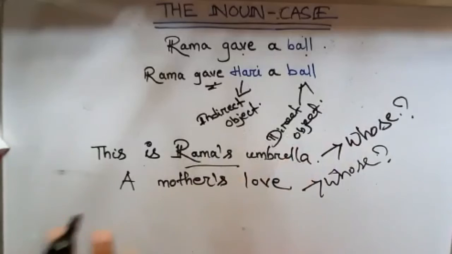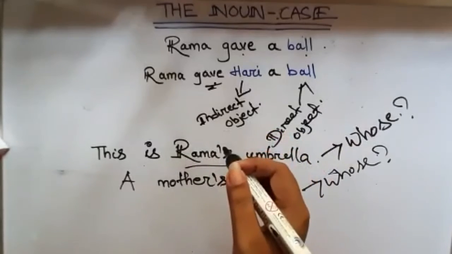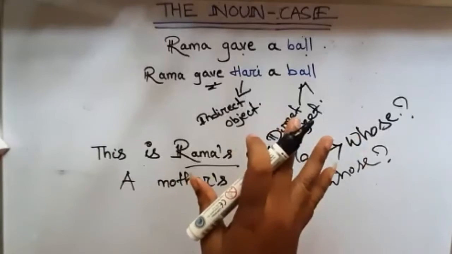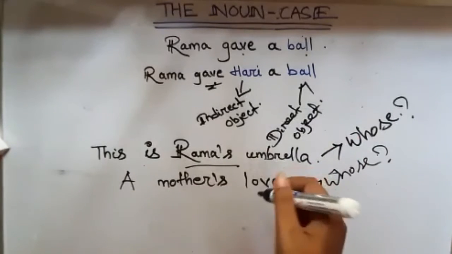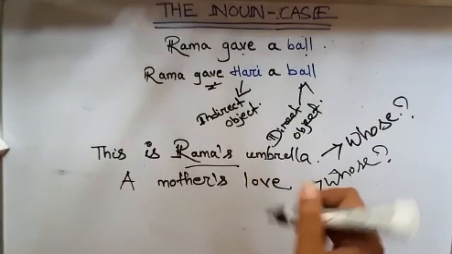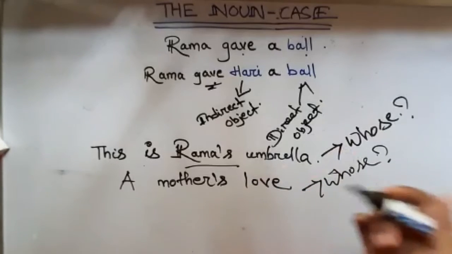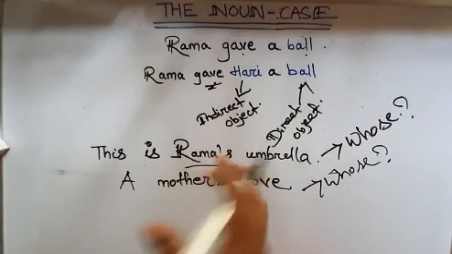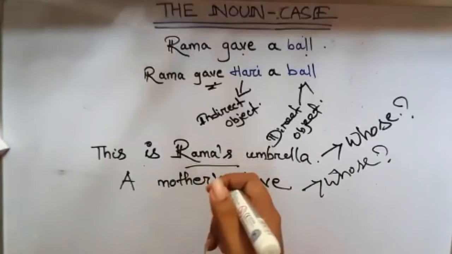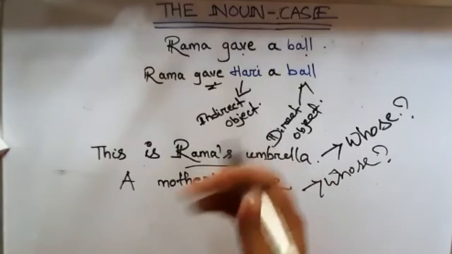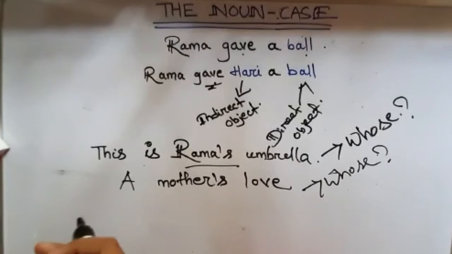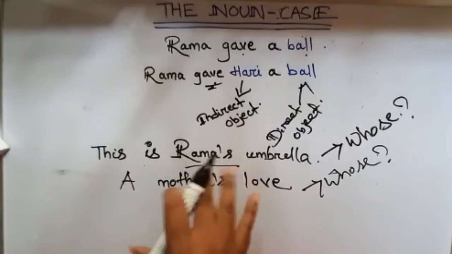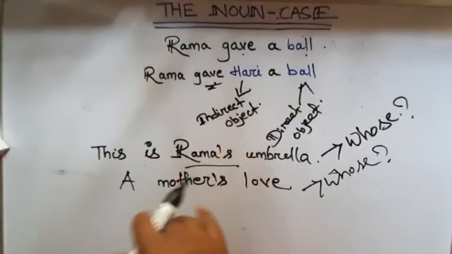The possessive case doesn't always denote possession. It is used to denote authorship and origin, kind, etcetera. जैसे कि a mother's love, that I wrote, the President's speech, Mr. Agrawal's house, Ashok's school. तो ये हो गया सब पॉजिटिव केसेस. I'll upload the note for this in the description box. Just download it and read it and note it down.